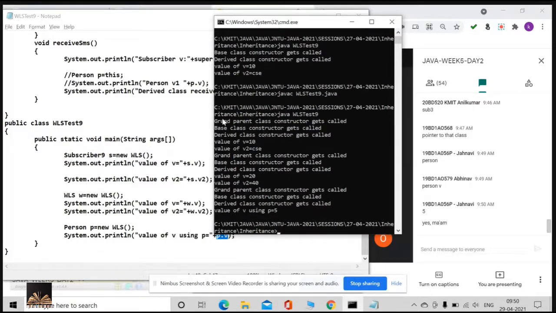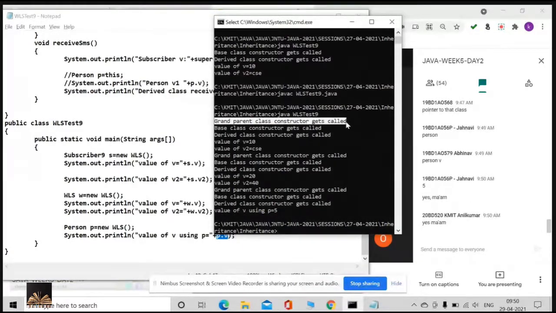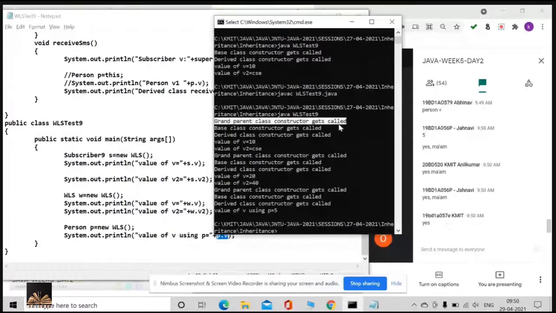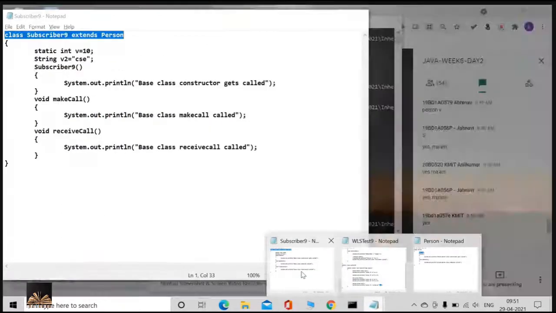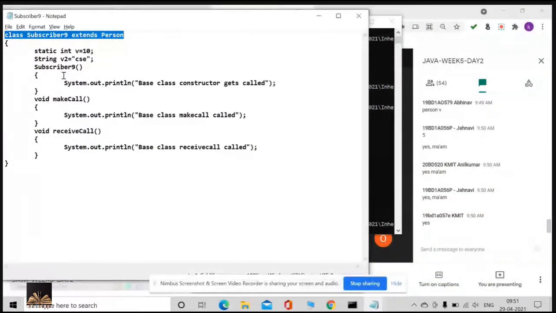Guys, did you observe? Even the grandparent class constructor also gets called. Yes or no? If you observe, even the grandparent's class also gets called, because what is there in this subscriber? The first line of the subscriber constructor is super.